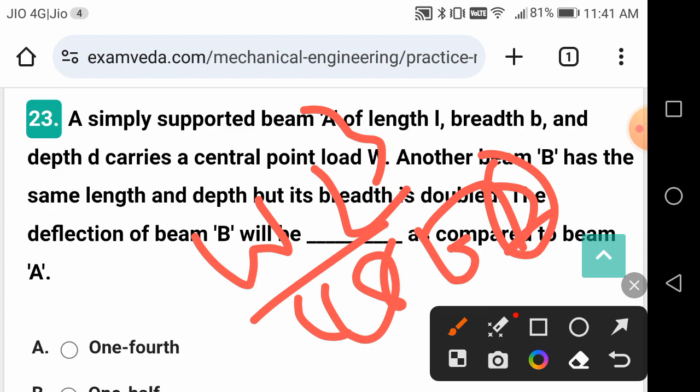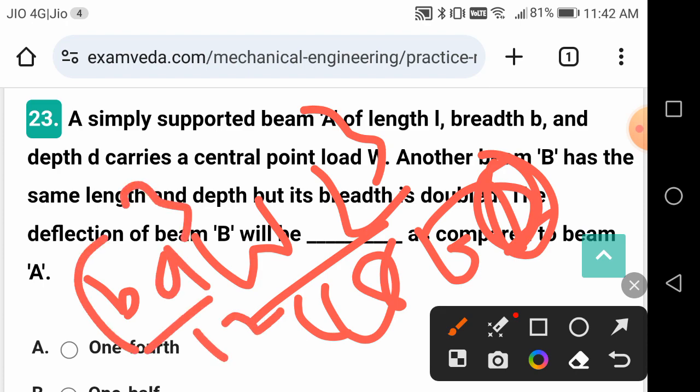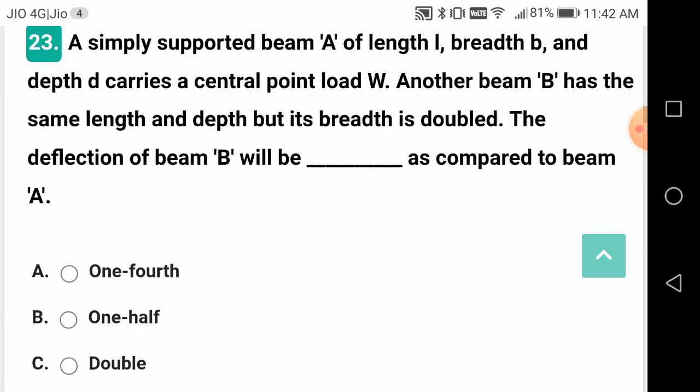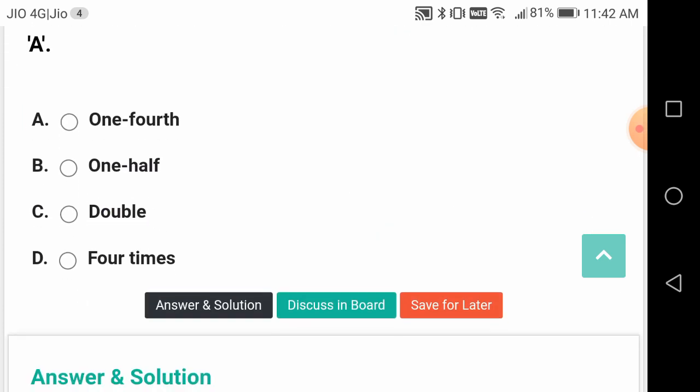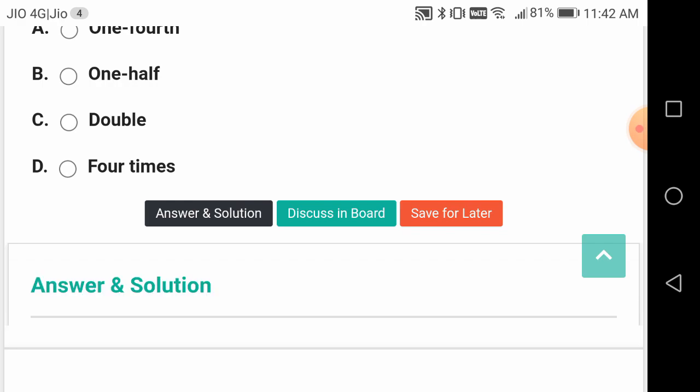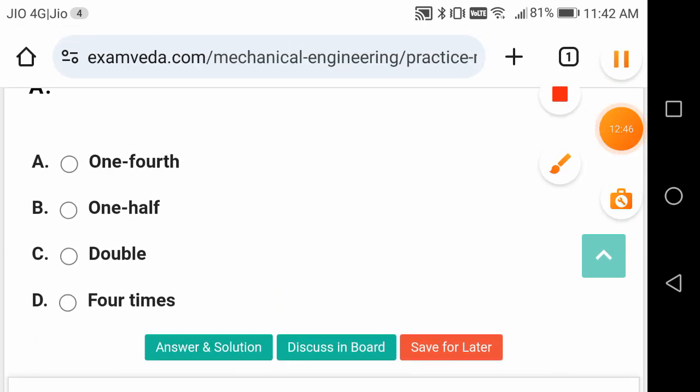Now he is saying that breadth is doubled, B is doubled, depth D. So by substituting I is equal to B D cube by 12 and considering B as doubled or not doubled, you are going to get the answer. What is the answer? 1/2.